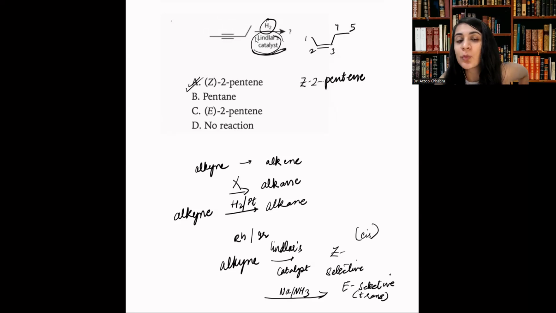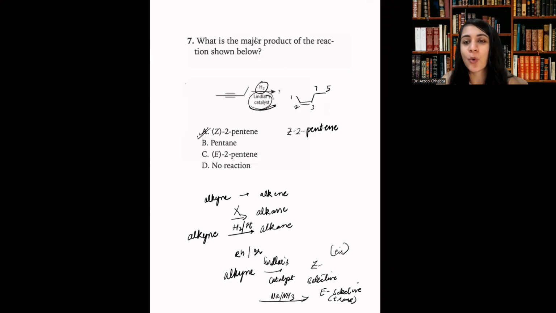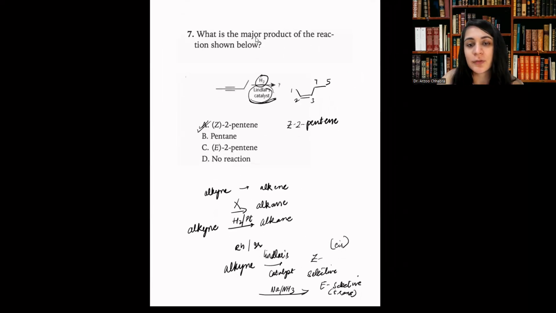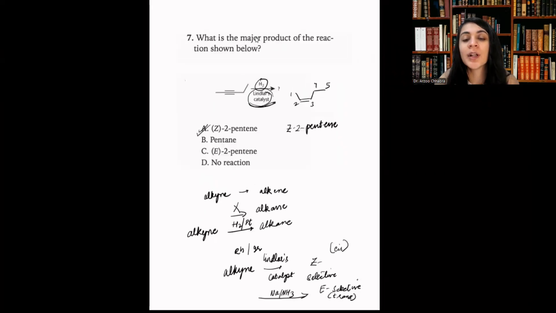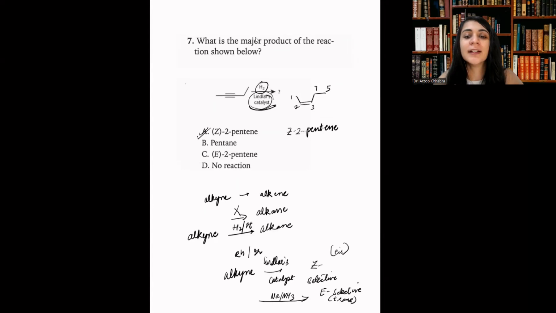And of course, you don't want to just look at Z and then answer the question right away. You want to be a little more mindful, because what if one of the options is no correct answer? They can give you that too. What if they had said Z-2-hexene, and that wouldn't have been your correct answer, right? So you want to make sure not just that it says Z, but also that it has the correct number of carbons.